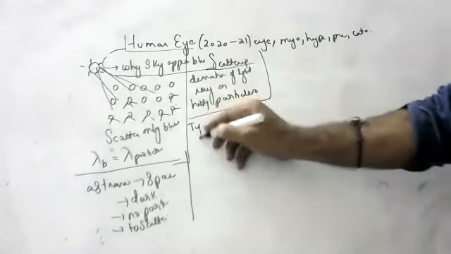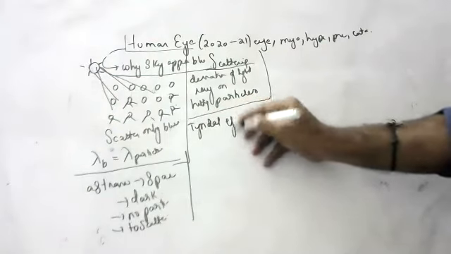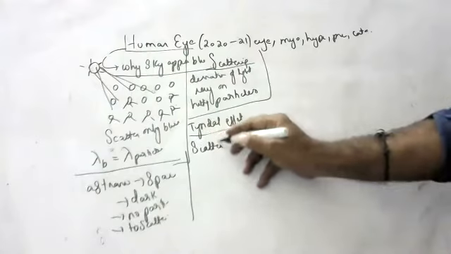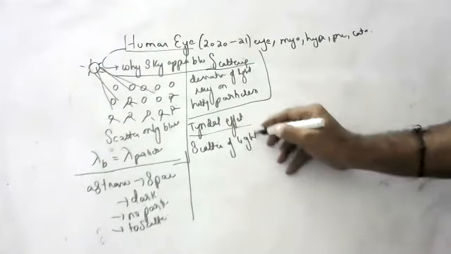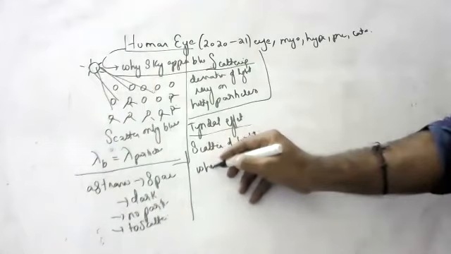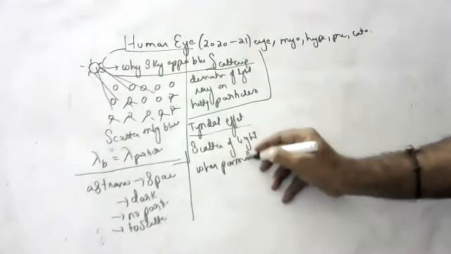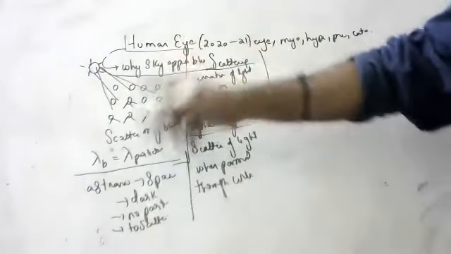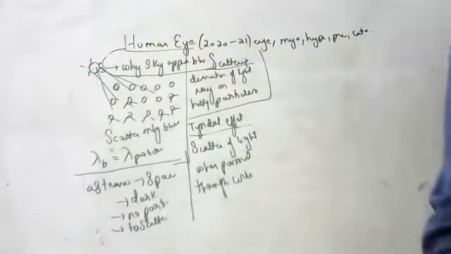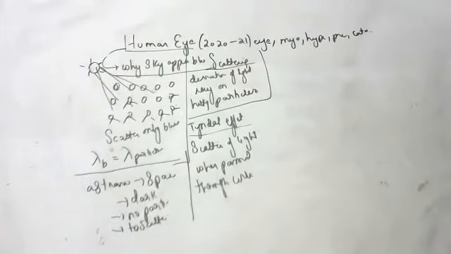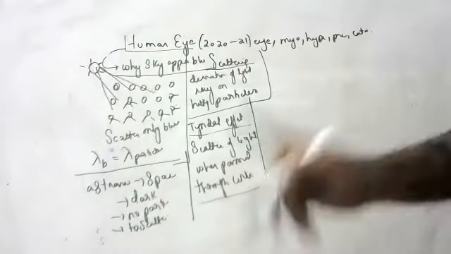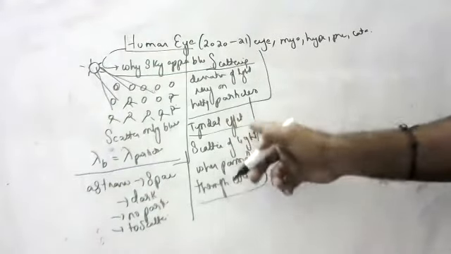Now, an important concept: the Tyndall effect. What is the Tyndall effect? Tyndall effect means scattering of light when passed through colloids. Here, in the atmosphere, the particles act as colloids, children. So, what is the Tyndall effect? Scattering of light when passed through colloids.